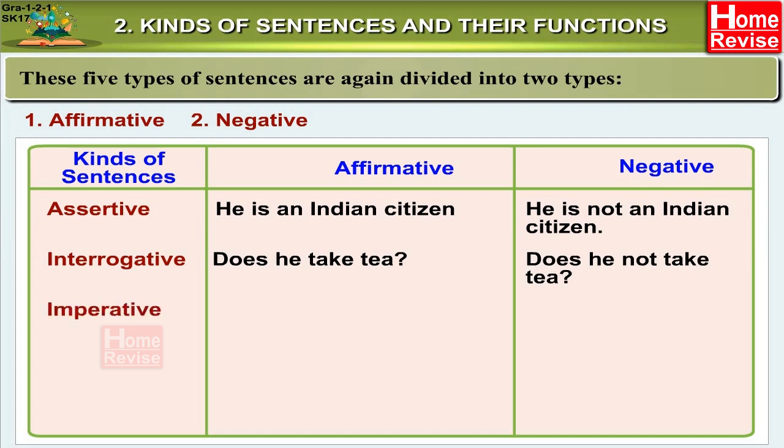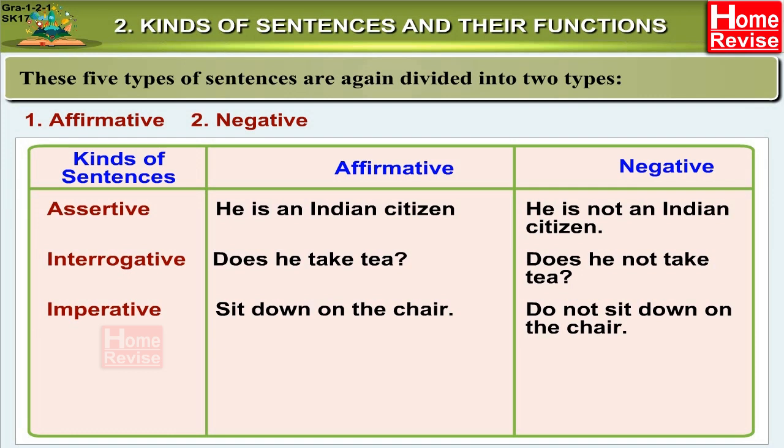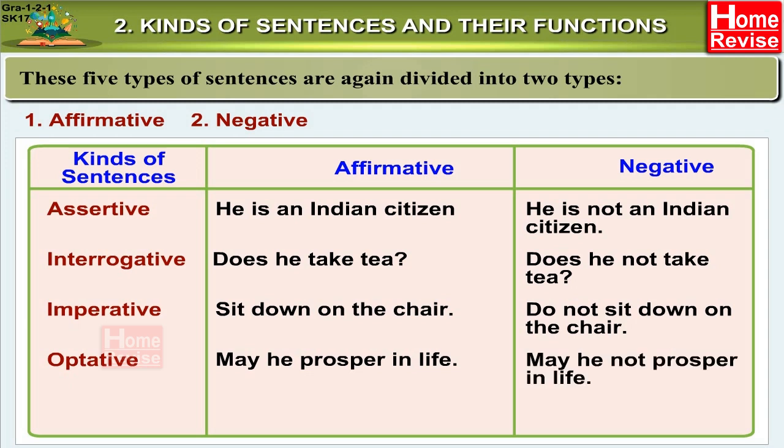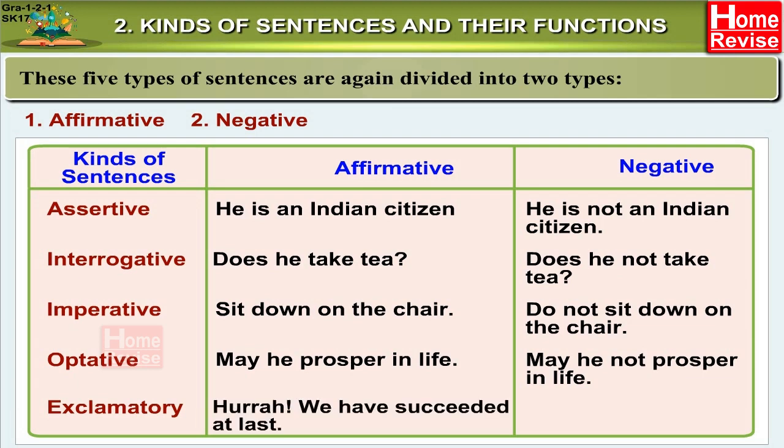Imperative, affirmative. Sit down on the chair. Imperative, negative. Do not sit down on the chair. Optative, affirmative. May he prosper in life. Optative, negative. May he not prosper in life. Exclamatory, affirmative. Hurrah! We have succeeded at last. Exclamatory, negative. Alas! We have not succeeded at last.